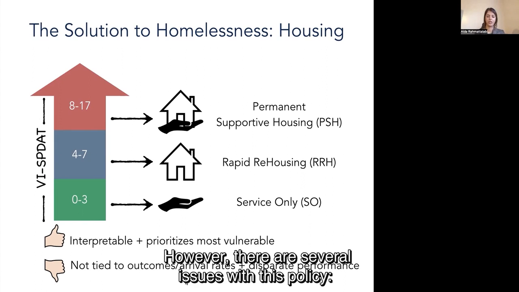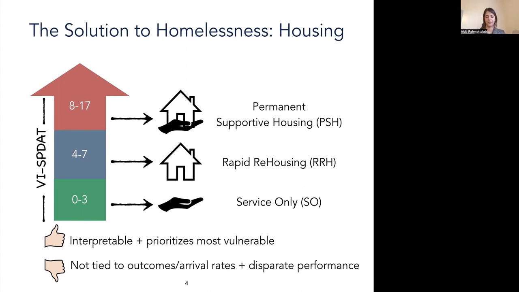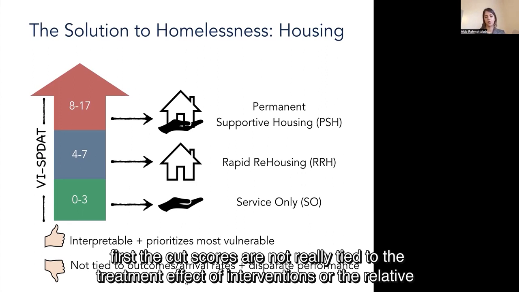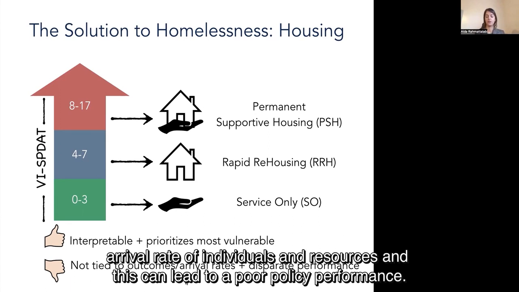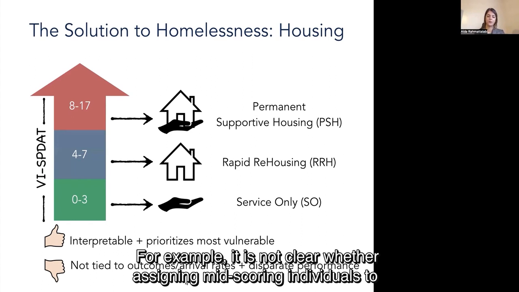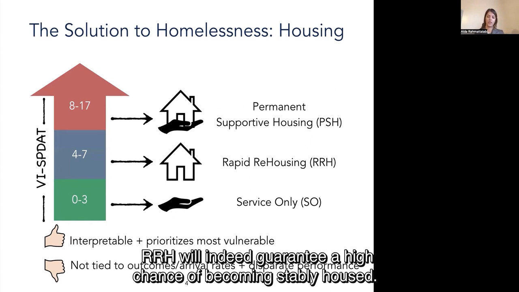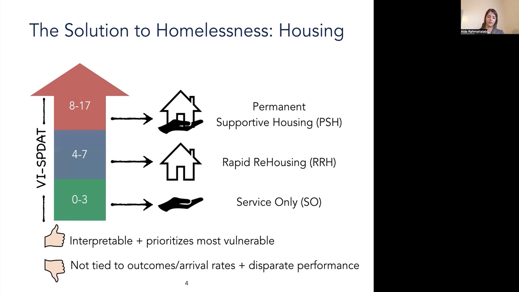However, there are several issues with this policy. First, the cut scores are not really tied to the treatment effect of the interventions or the relative arrival rate of the individuals and resources, and this can lead to a poor policy performance. For example, it is not clear whether assigning mid-scoring individuals to RH will indeed guarantee a high chance of becoming stably housed.